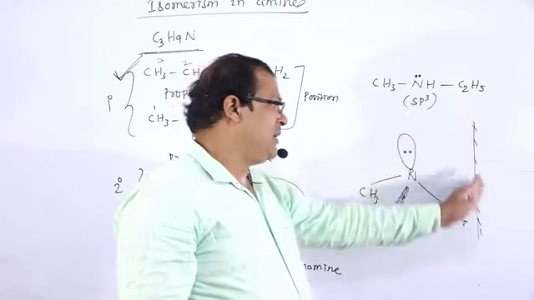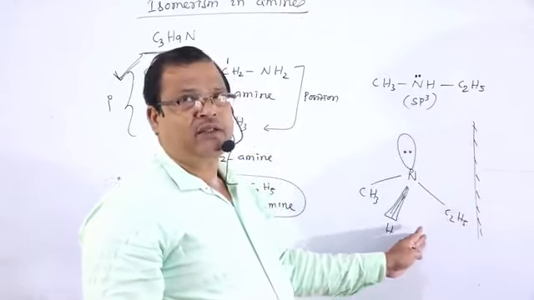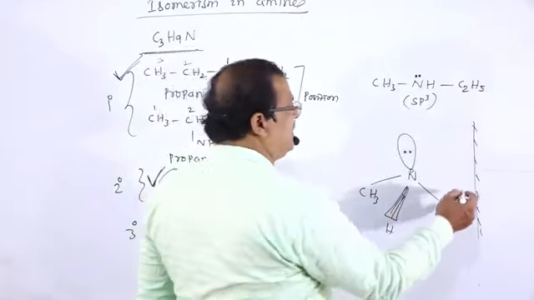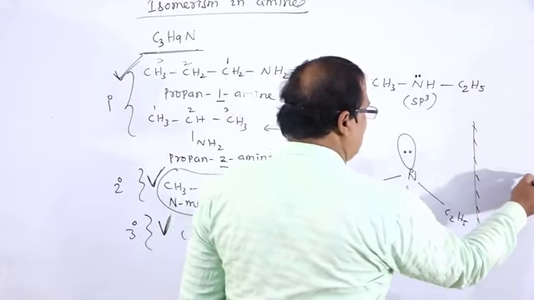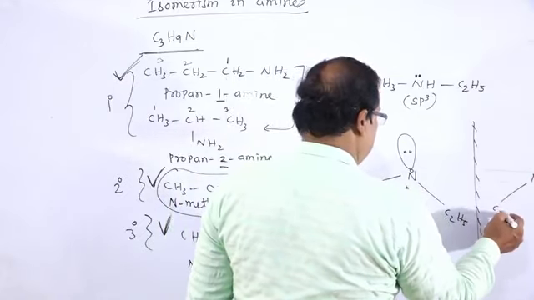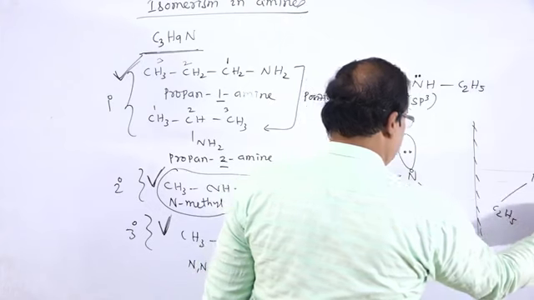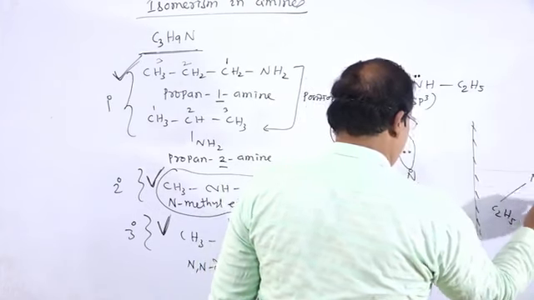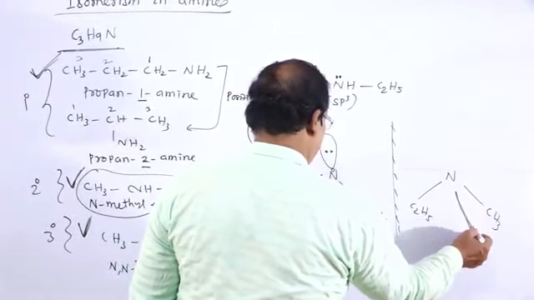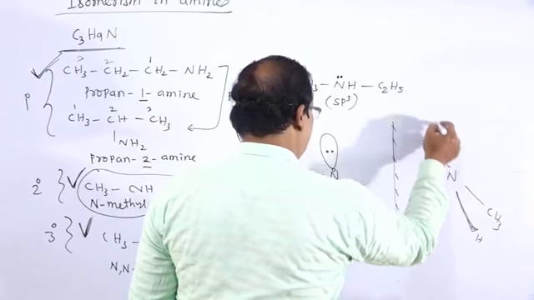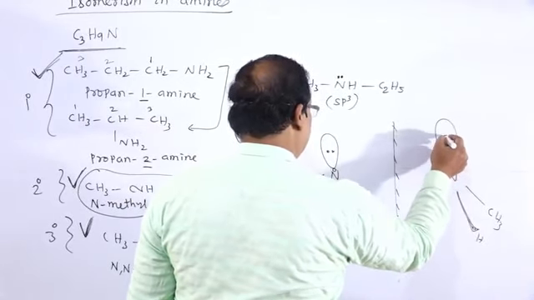And if we take the mirror image of this pyramidal structure, then what will the structure be? N, C2H5, CH3, H and lone pair of electrons.